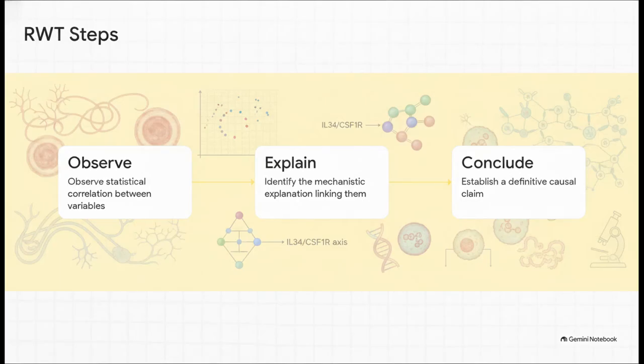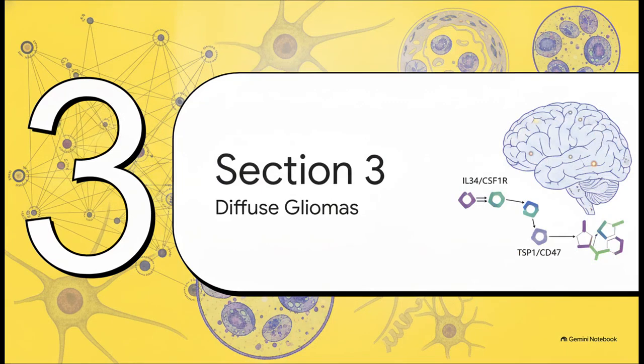So the crucial takeaway here is perfectly summarized in the Russo-Williamson thesis. It sets an incredibly rigorous standard. If you want to make a true causal inference, you absolutely cannot just point to a statistical correlation. You have to also prove the underlying mechanistic explanation. It's only when you combine both of those elements that you can establish a definitive, bulletproof causal claim in tumor biology. Okay, let's see how all this philosophy translates into the real world.